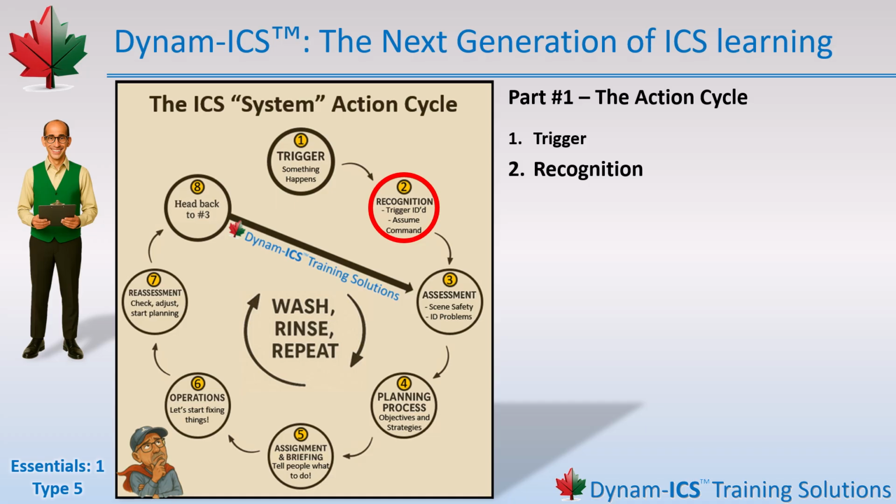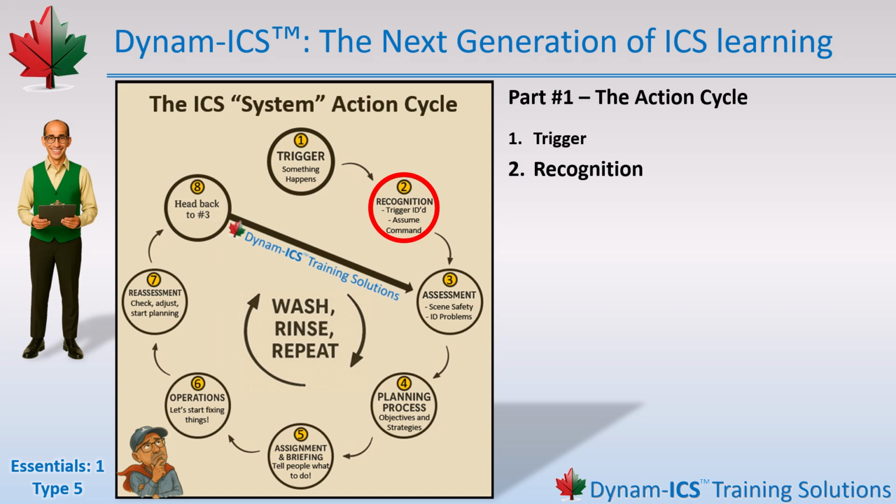And here's the key part. Once the trigger is recognized as a problem, the appropriate authority is notified. That could be through 911, local dispatch, an automated alarm system, or someone yelling down the hallway. Then that person or team arrives at the scene, confirms what's going on, whether that's a supervisor, a safety officer, security, maintenance, the fire department, or whoever is responsible in that setting, and assumes command. This is where ICS officially wakes up.